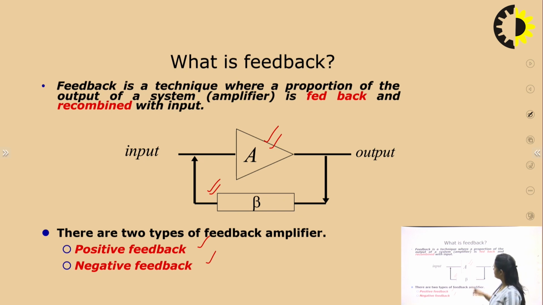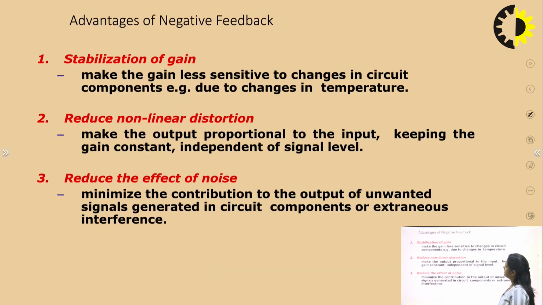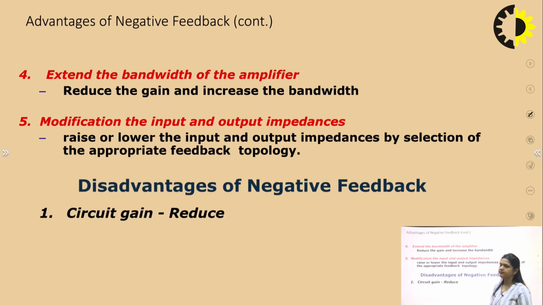So in case of amplification, generally we use negative feedback, and in the next slides just see the advantages of negative feedback. Negative feedback is basically used to stabilize the gain, and it is also used to reduce the nonlinear distortion. With the help of negative feedback, we can reduce the effect of noise. So in case of amplification, there are so many advantages of using negative feedback.